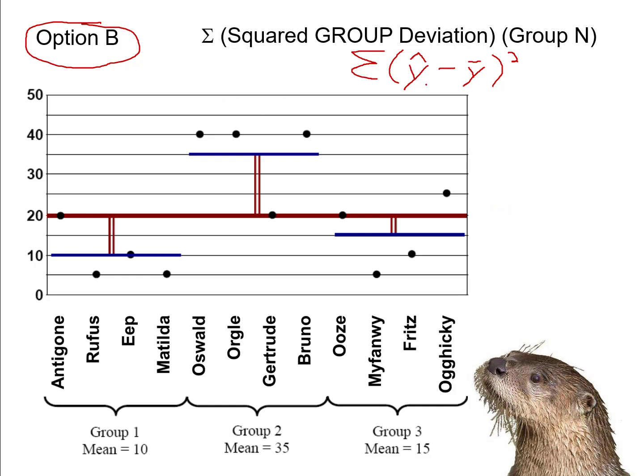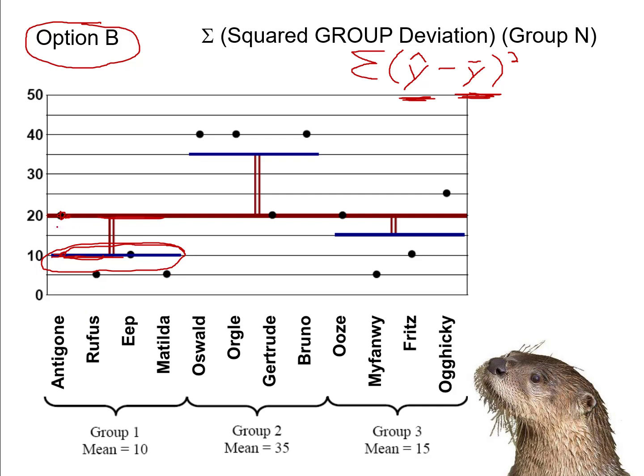So now let's look at how this formula plays out. If I take each person's predicted score minus the mean, I'm going to clarify now, this is going to be the grand mean. So I'm going to get the predicted score minus the grand mean. And note that if I'm doing group comparisons, my predicted score is the group mean. So now I've got the predicted score given by the group mean minus the grand mean. And because everyone in the group will have the same group mean, this formula gets a little bit easier if I just take how far this group mean deviated from the grand mean and then multiply it by the number of people in that group.